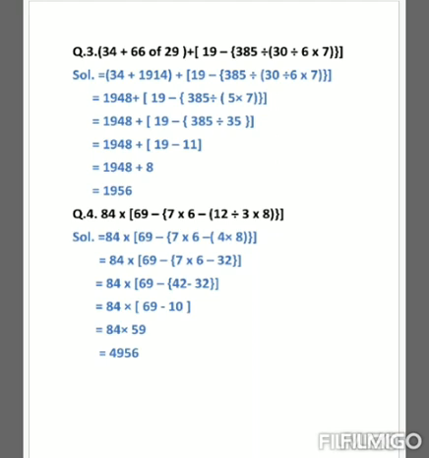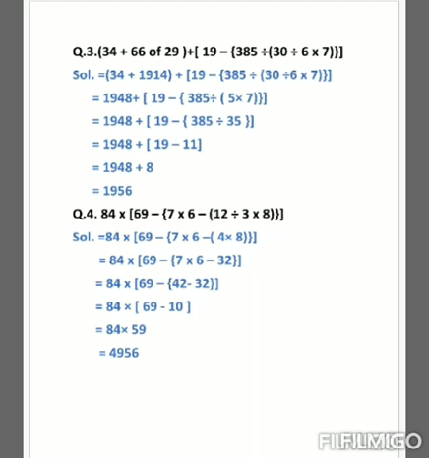So 7 multiplied by 6, that is equals to 42, and now we will do the subtraction. Curly bracket ही solve करेंगे. So 42 minus 32, that is equals to 10.